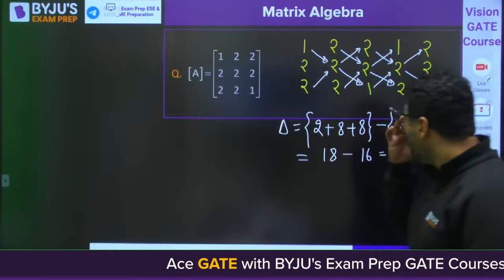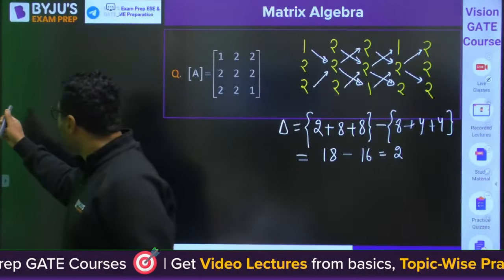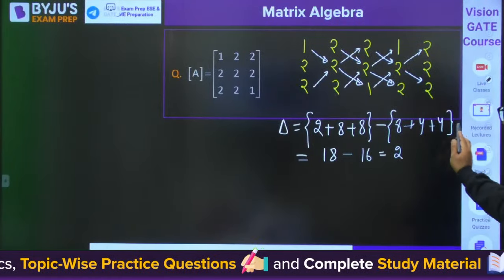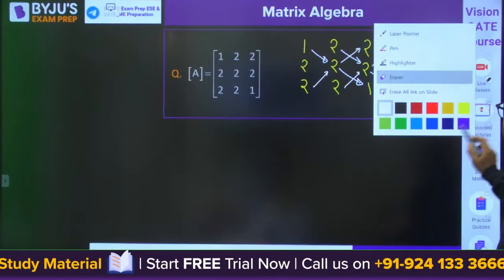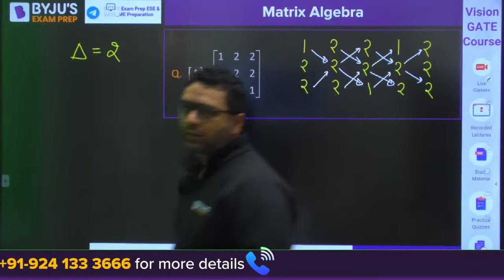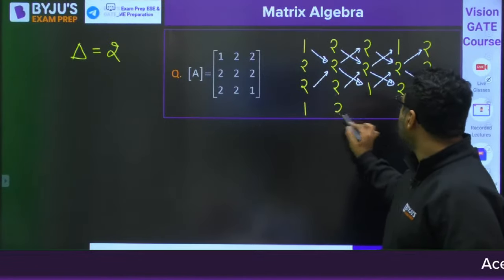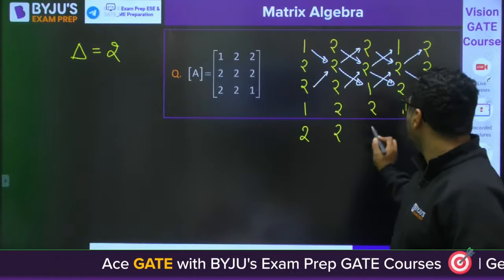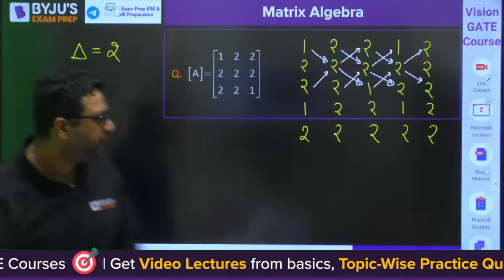Now we found this determinant. I have done a thing that I should not find it here, so I am deleting it, but everybody knows the determinant comes out to be 2. Why am I deleting? To find out the inverse. So we found the determinant as 2. Now you will repeat the first 2 rows here: 1, 2, 2, 1, 2. Second row is 2, 2, 2, 2, 2.